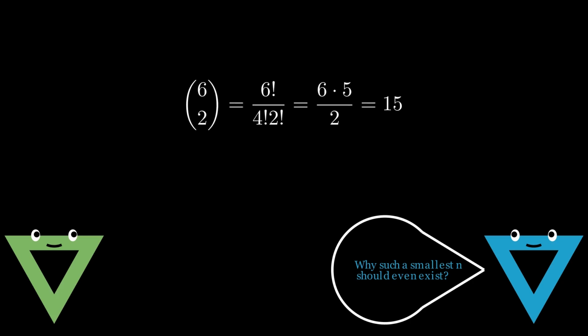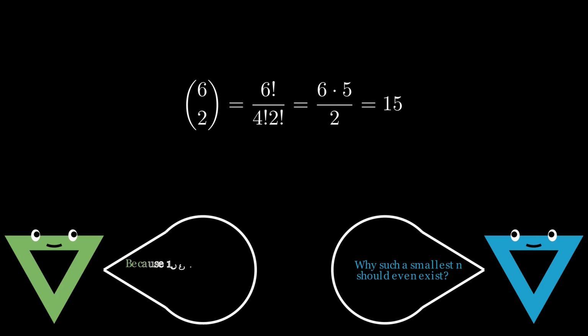Alright, let's start with the fundamental question: why should such a smallest n even exist? Well, basic combinatorics tells us that there are only 6 choose 2, that is 15 distinct guesses Bob can make. And because the coins remain in the same boxes even after Bob makes a guess, Bob doesn't have to repeat the same guess. Thus he can always find the two coins in at most 15 guesses. So the smallest number will exist.